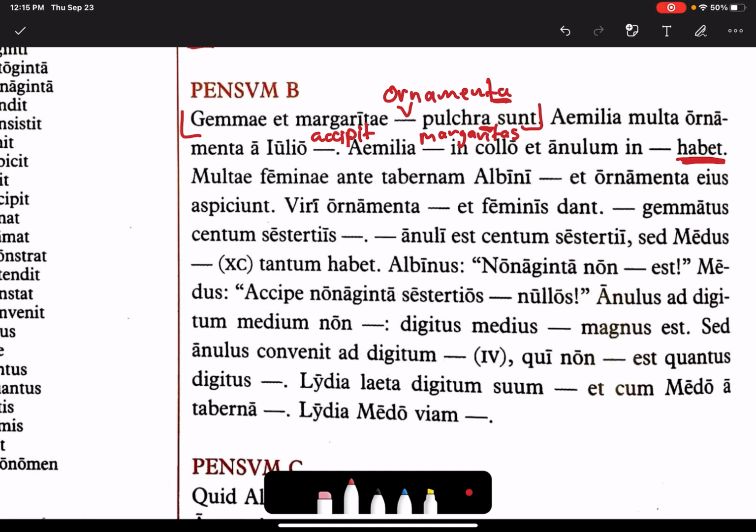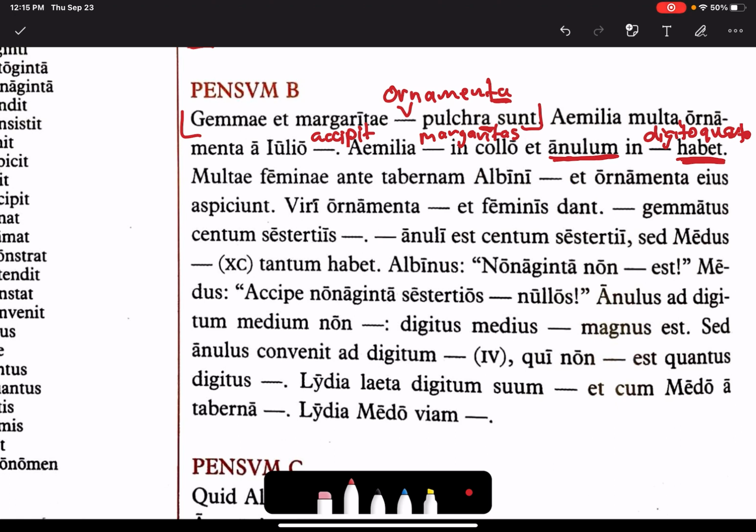And what does she have on her finger? Where does she have her ring? Habet annulum in digito, right? And if we want to be more specific, in digito quarto. So these are all from the first part of the chapter.